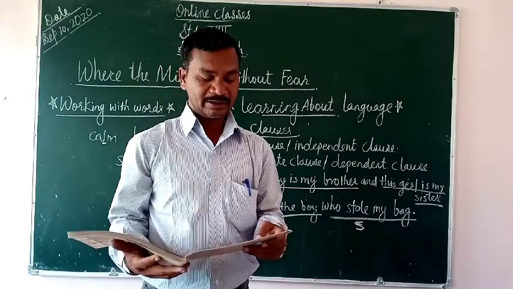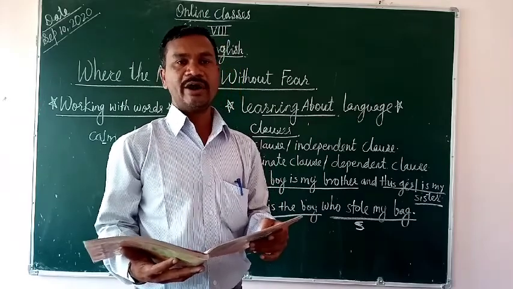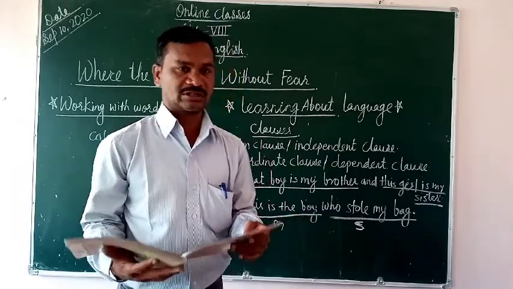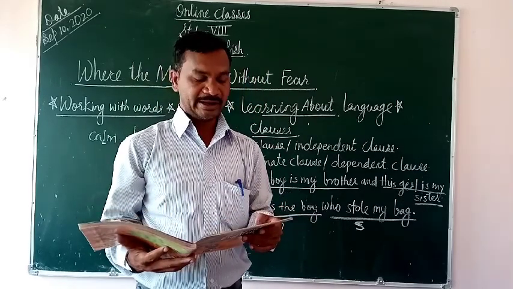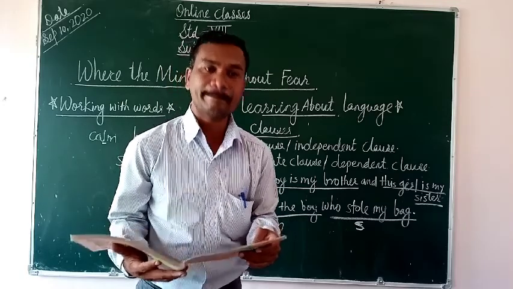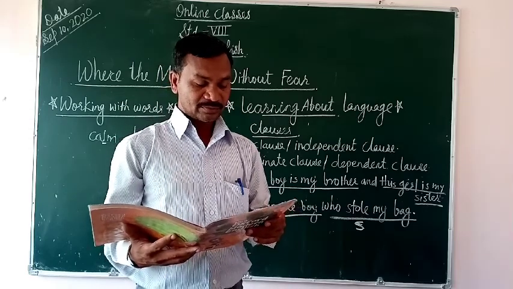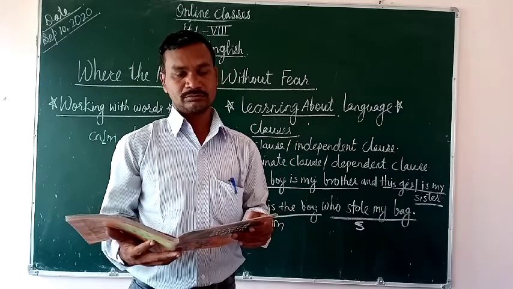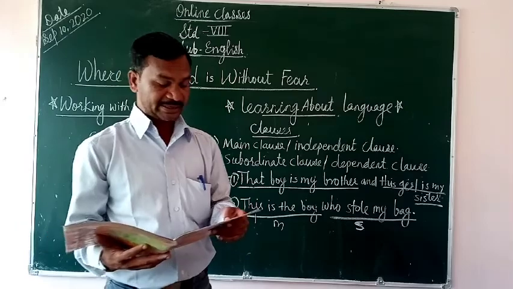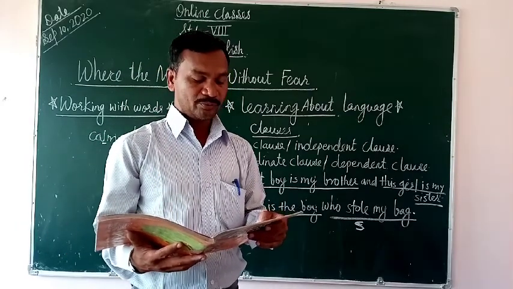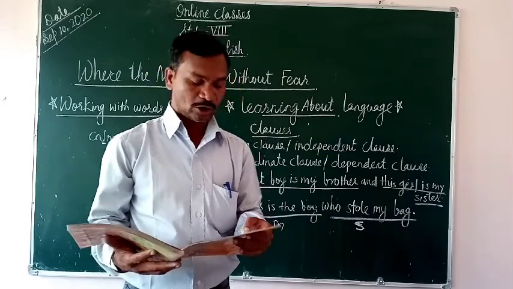Okay, now see number two. Underline the main clause in the following sentences. You have to underline the main clause. A. The children went to the park after they had their lunch. Here, the children went to the park is the main clause. B. Mohan went to the library though he did not want to. Mohan went to the library is the main clause. C. We stopped at the town where my father was born. We stopped at the town is the main clause.